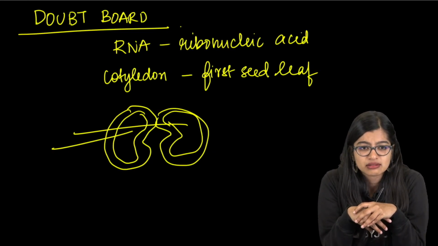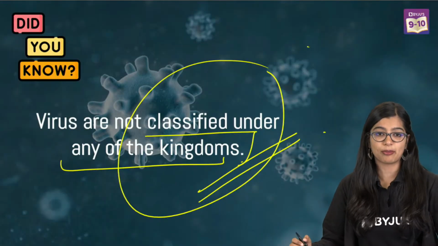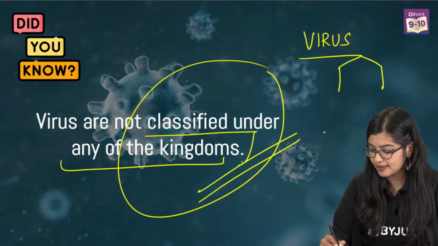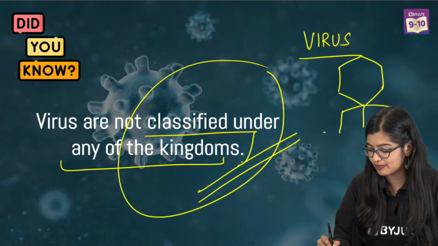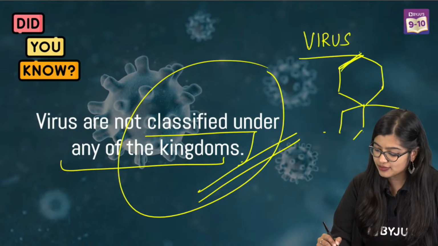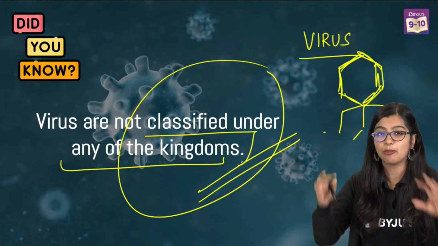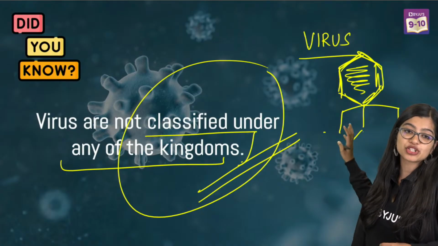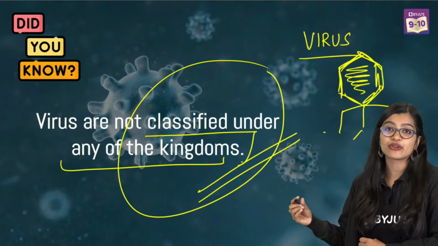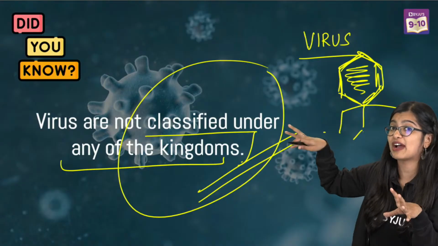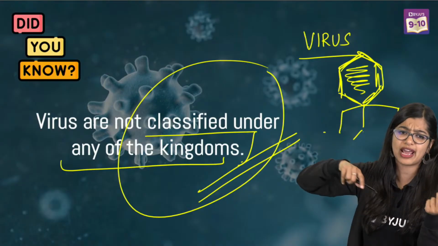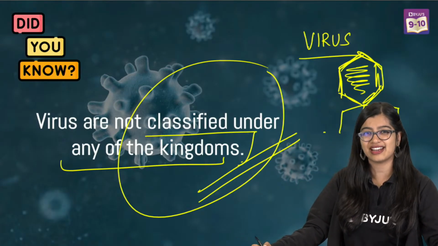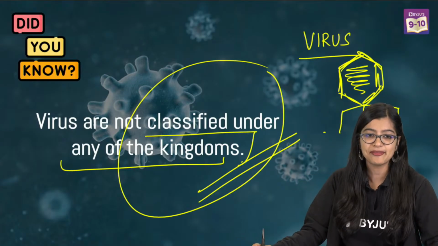Ma'am, is it green? That's a very vague question. What is green? Give me a proper question. What is a virus? Viruses are nothing but structures. If I were to draw a virus, it would be something of this sort. A virus is a structure which has a protein covering, and inside it will have a genetic material. It does not have a proper structure of a cell, which is why we cannot really classify or group it based on number or mode. Ma'am, are cotyledons green? Not necessarily. In some plants they are green, in some they are not.